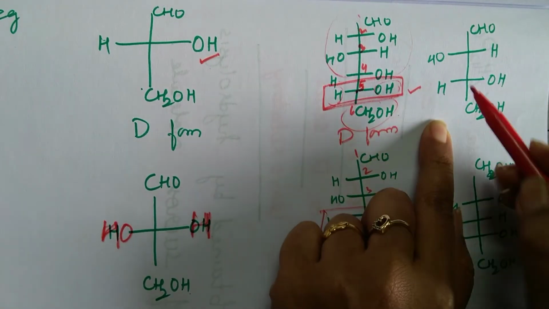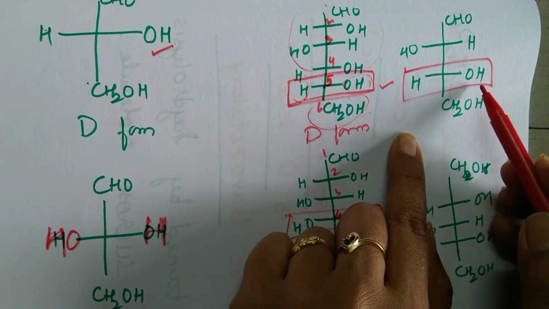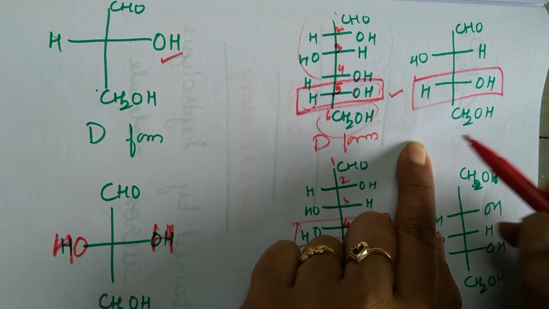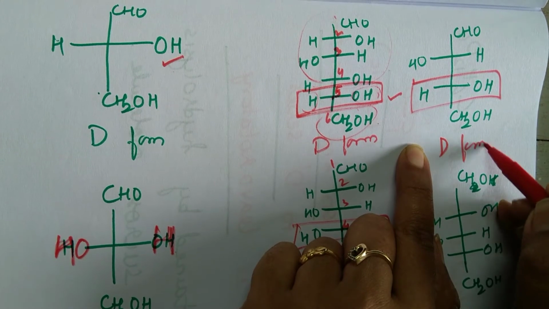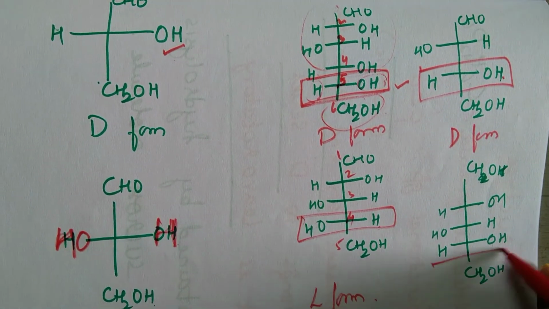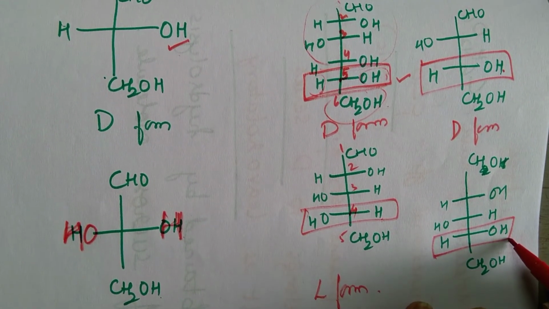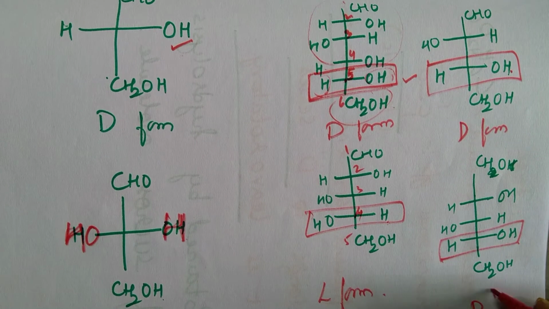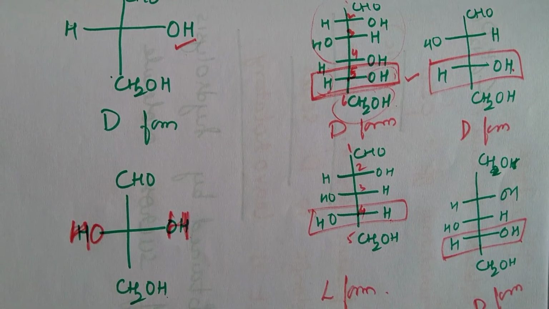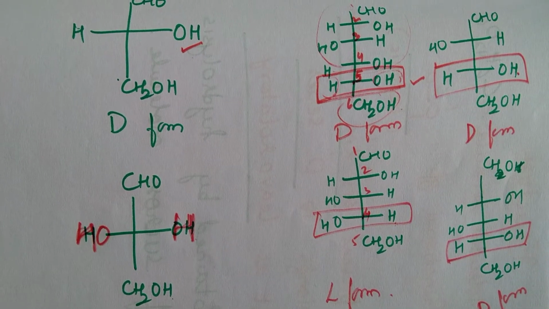Look at this. Highest numbered chiral carbon. Right? So it should be D form. OH on the right hand side. The highest numbered chiral carbon atom is this. Correct? So again OH is on the right hand side. D form. Now you may ask me, ma'am, how do I come to know whether it is dextrorotatory or levorotatory?